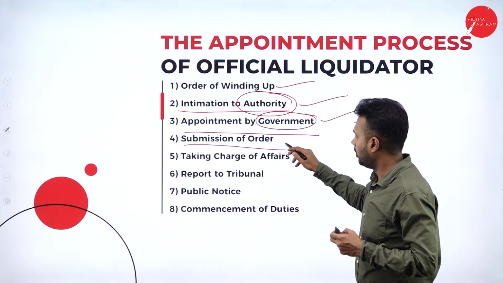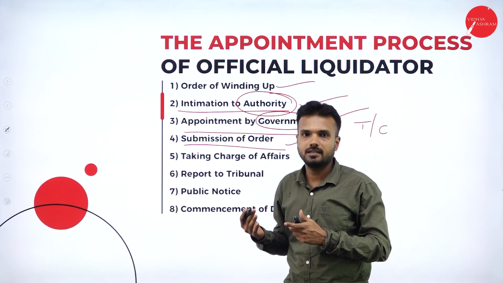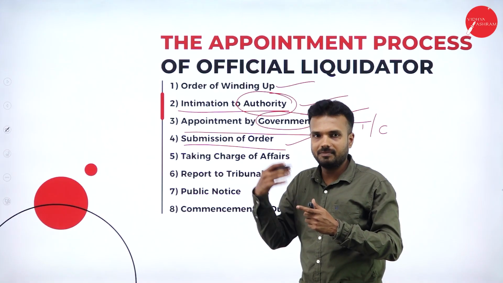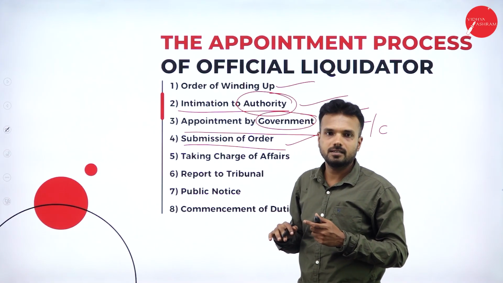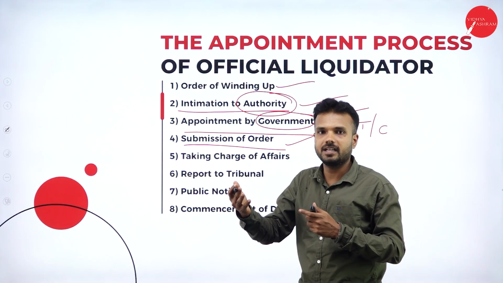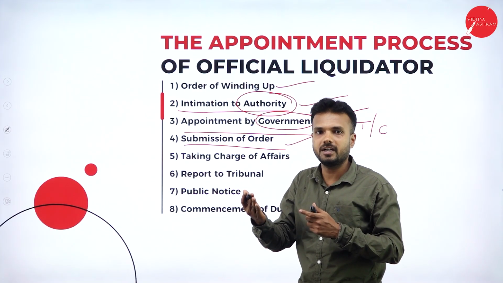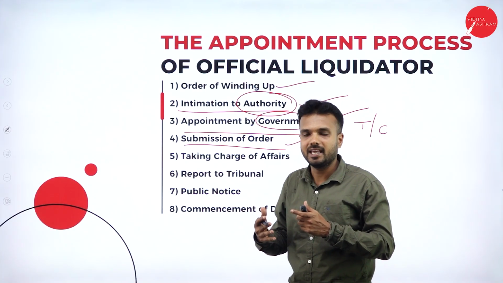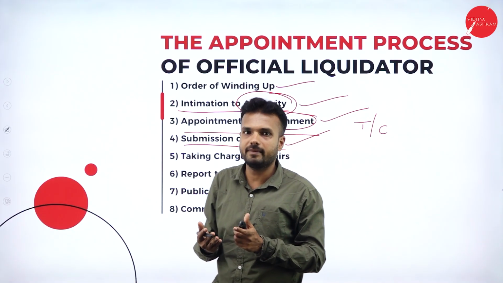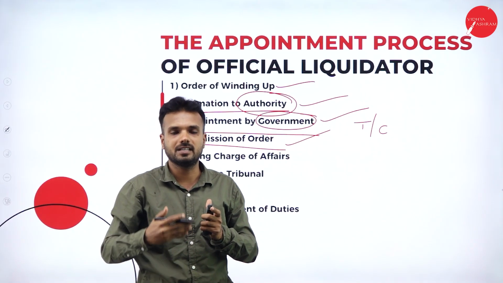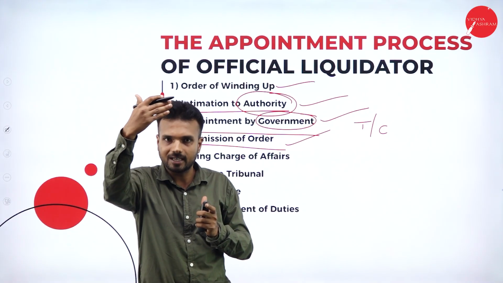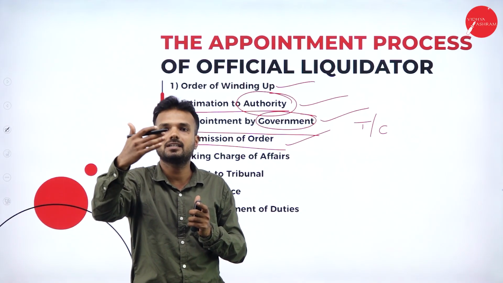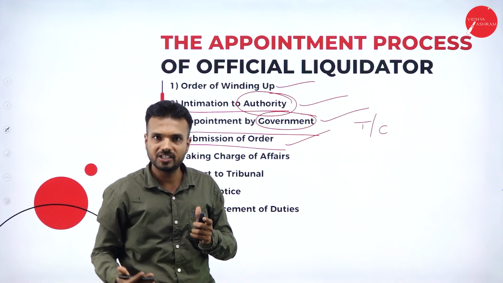Submission of the order. After deciding that a liquidator needs to be appointed, it is going to send the order copy to the liquidator, which is proof for the liquidator for the liquidation of the company. In that document, all the things will be mentioned, starting from the name of the company, when the company started, who established the company, who are the board of directors, followed by the CEO or the managing directors.